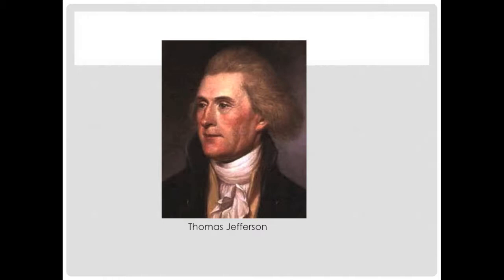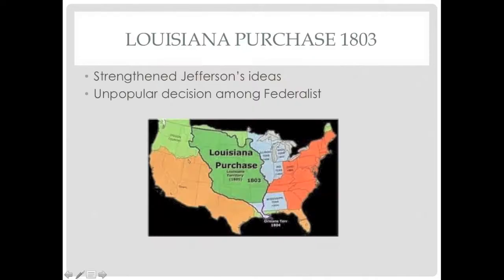The first major event of territorial expansion was in 1804 when President Jefferson purchased the Louisiana Territory from the French to control the Mississippi River and New Orleans, known as the Louisiana Purchase. This event strengthened one of Jefferson's ideas, as more land indicates a more agricultural society as opposed to Hamilton's industrial society. The conservative Federalists disapproved of this decision for many reasons, including how it was unconstitutional and their hate for Jefferson.